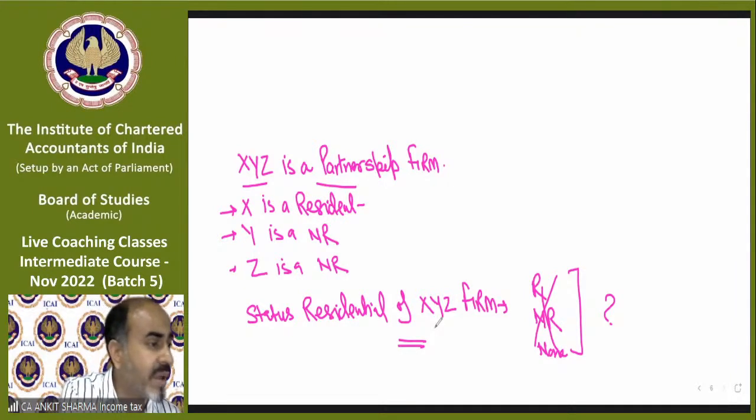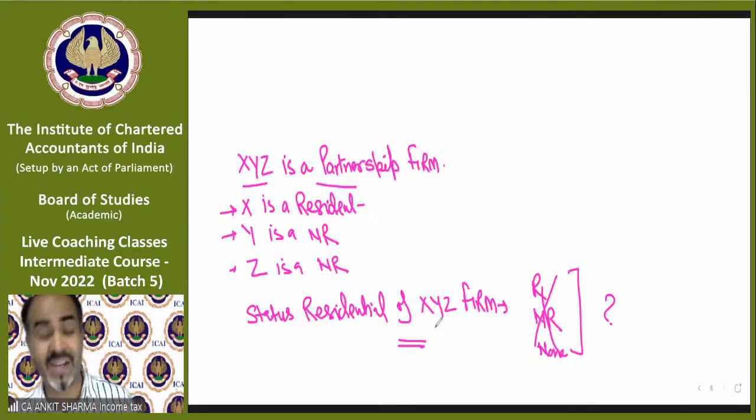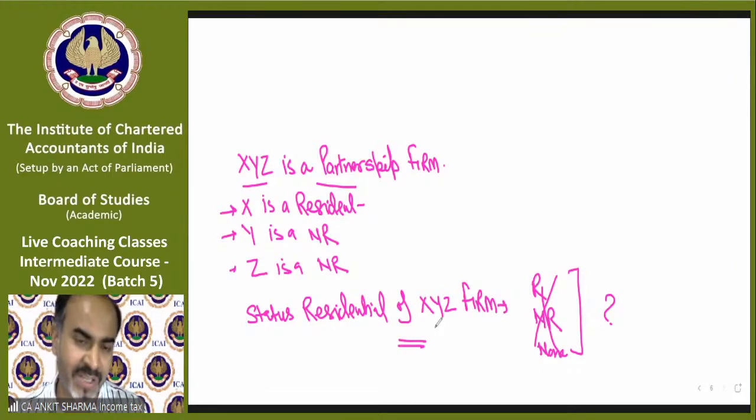Till then, let me check the queries. If there's any important query, I'll answer you right now. Ankit Gupta is asking: foreigners visit India and due to uncertain conditions, like COVID times, they reside more than 182 days in India. So they will be treated as residents of India. Yes, for now, on the basis of the provision, we can say they will be treated as residents in India, of course. But if there's some exception by the government in this case, or they can apply for some exception on genuine reasons, then that depends on a case-to-case basis. They can get the benefit if they go to court, etc.